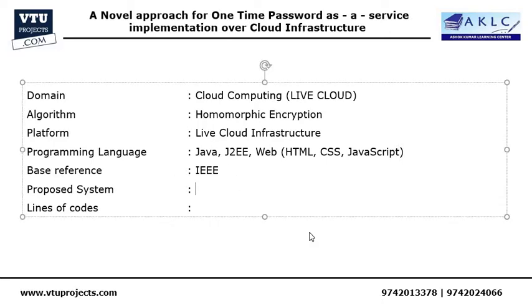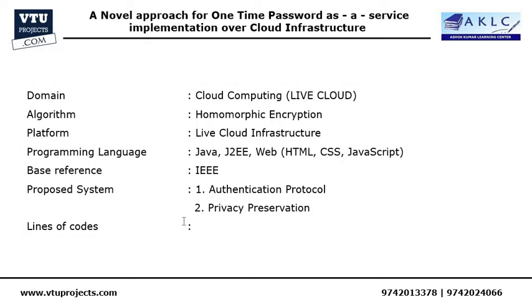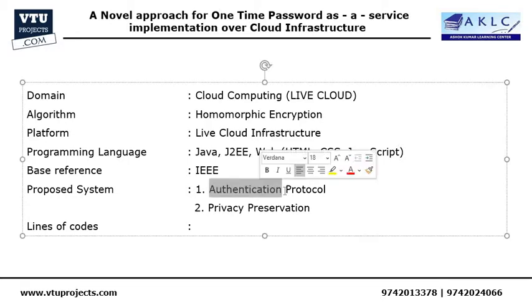What we are going to propose in this project is two things. Number one, we are going to propose a new authentication protocol. And number two, we are going to propose another scheme called privacy preservation. These are the two major contributions in our project. Number one, the authentication protocol: we will implement a new way of authenticating a user in the cloud infrastructure, making use of a one-time passcode through homomorphic encryption.